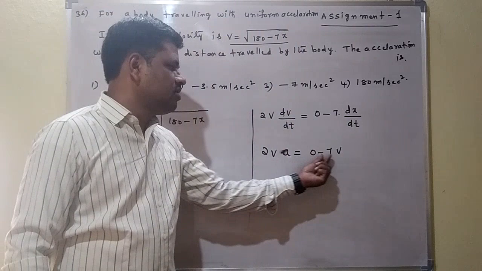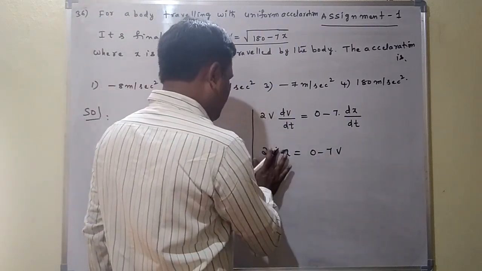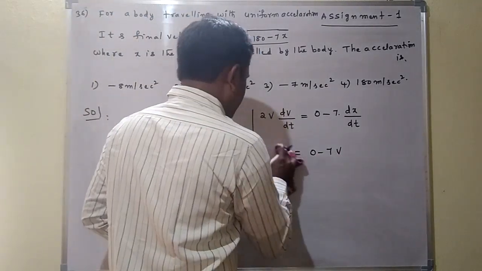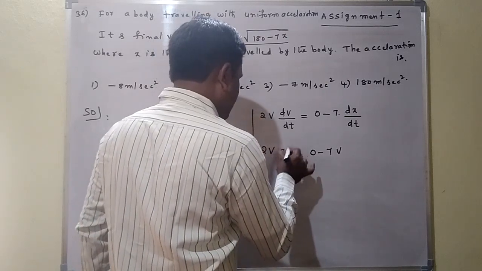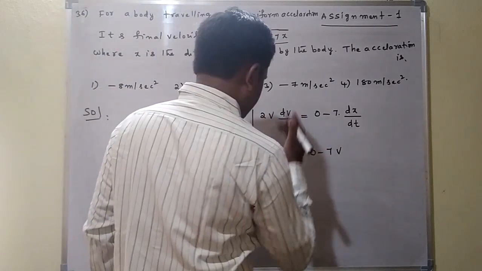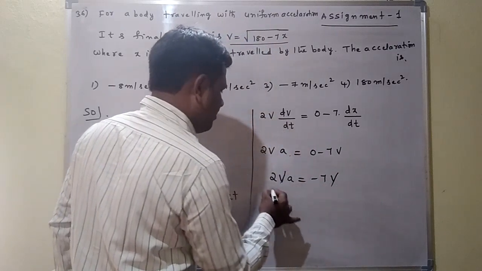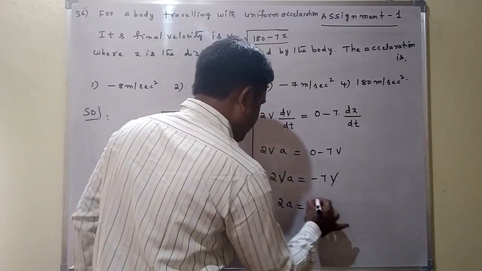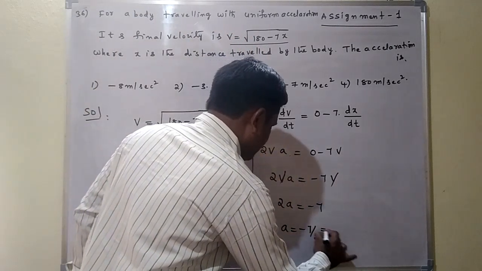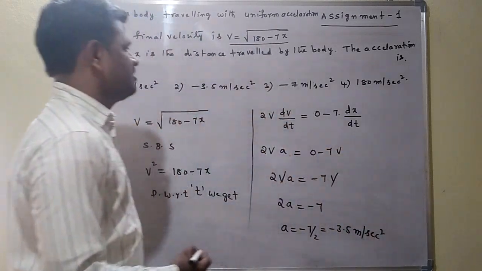So 2va is equal to 0 minus 7v. Here I am writing again: 2v times a, where dv by dt is acceleration, is equal to 0 minus 7v, where dx by dt is velocity. So 2va is equal to minus 7v. Here we cancel v. 2a is equal to minus 7. From this, a is equal to minus 7 by 2, which is minus 3.5 meter per second square. This is the acceleration.